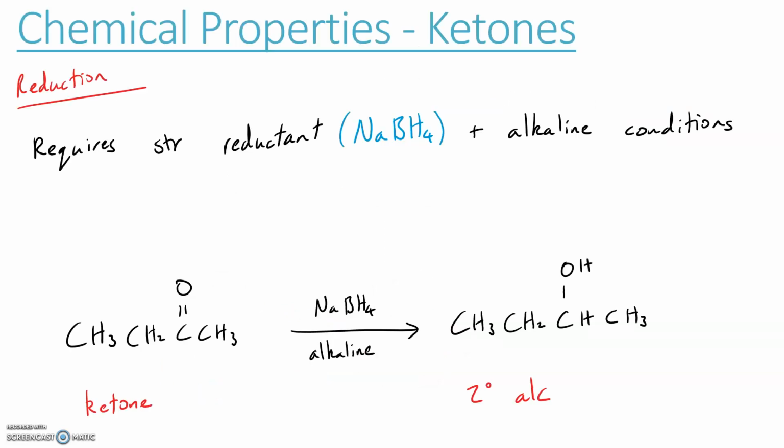Reduction. Just as a secondary alcohol can be oxidized to a ketone, a ketone can be reduced to a secondary alcohol using sodium borohydride in alkaline conditions, just the same as we reduce an aldehyde to a primary alcohol.